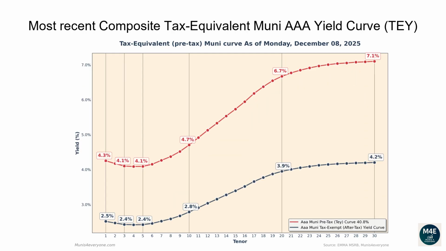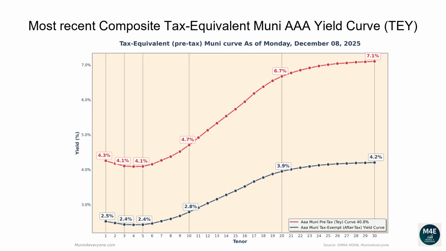Let's now go over the most recent composite tax-equivalent Muni AAA yield curve. The following graph shows, in red, the tax-exempt after-tax Muni yield curve, versus in blue its tax-equivalent pre-tax version, assuming a 40.8% top tax bracket as of December 8, 2025. Why would you care to see the tax-equivalent version of the Muni yield curve? More on this later. Let's first go over the pre-tax, aka tax-equivalent yield curve.